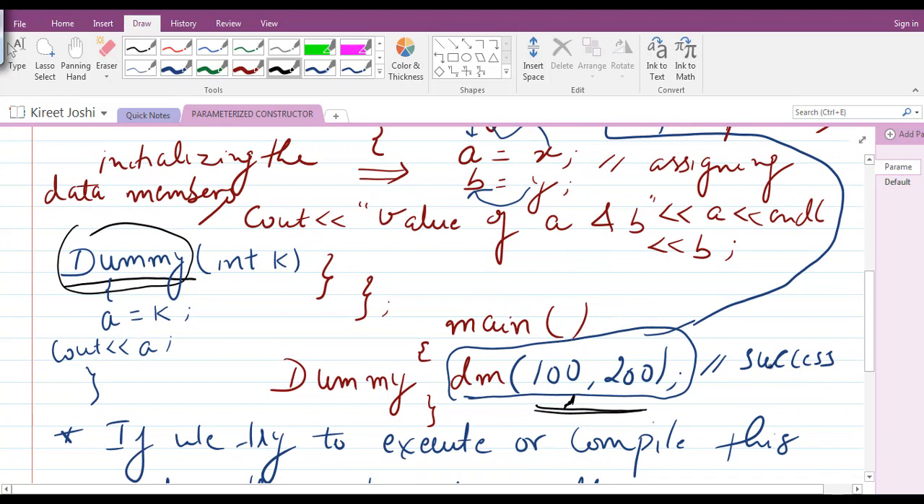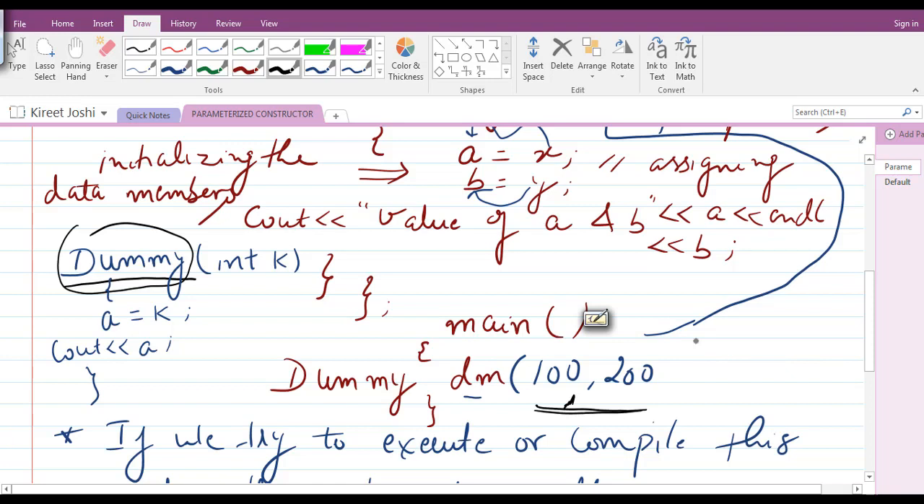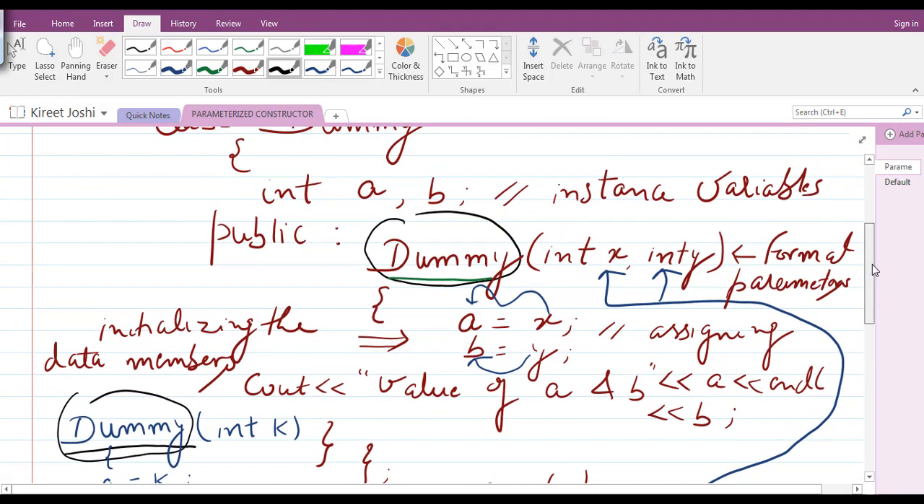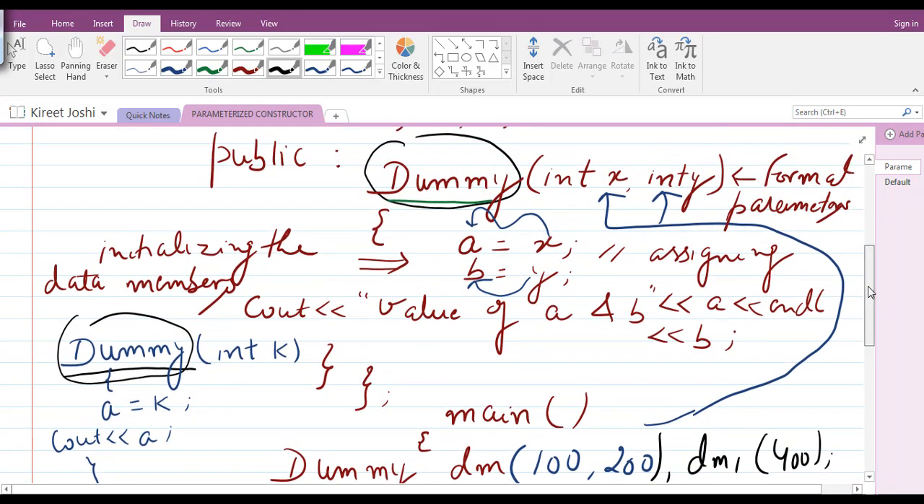But if we create another object here, and I write dm1 comma 400, can you expect what the output is? What will be the expected output? Now there are two different calls. For the first object, the call will be transferred to the first constructor in which there are two parameters, so 100 and 200 will be printed.